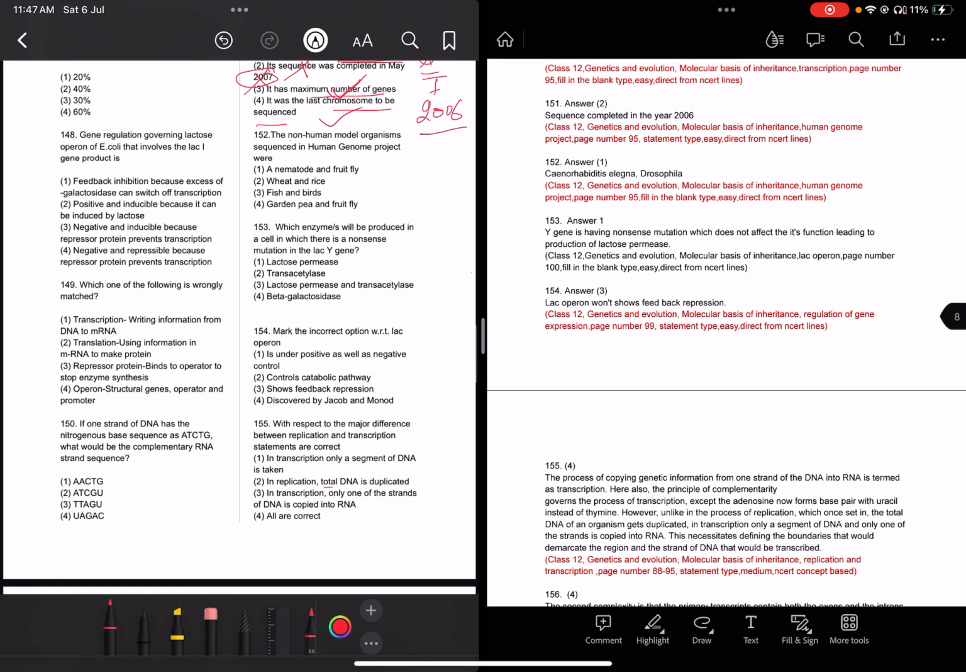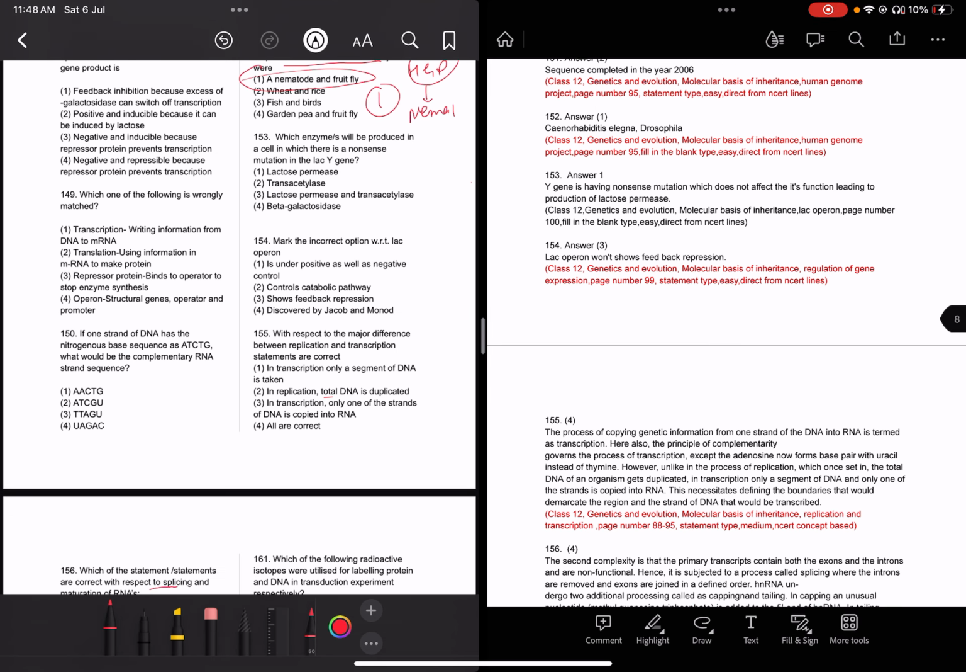Now read question 152. The non-human model organisms sequenced in HGP. The non-human model organisms first sequenced after human are nematode and fruit fly. So nematode and fruit fly is answered directly from here.